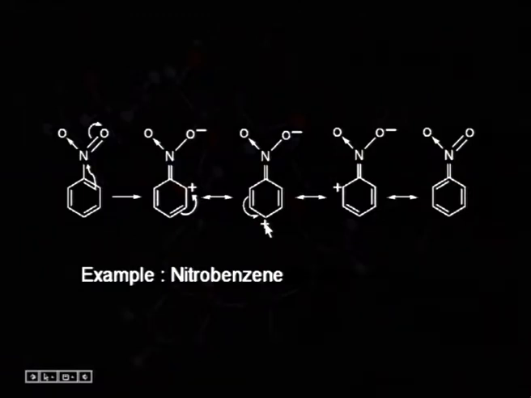In the next structure we can see, this will proceed in this way and pi bond will be moving throughout the benzene ring and this plus charge we can see at different locations, it is here and now it is here. So, overall we can see that the nitro group behaves as an electron withdrawing minus M effect group.